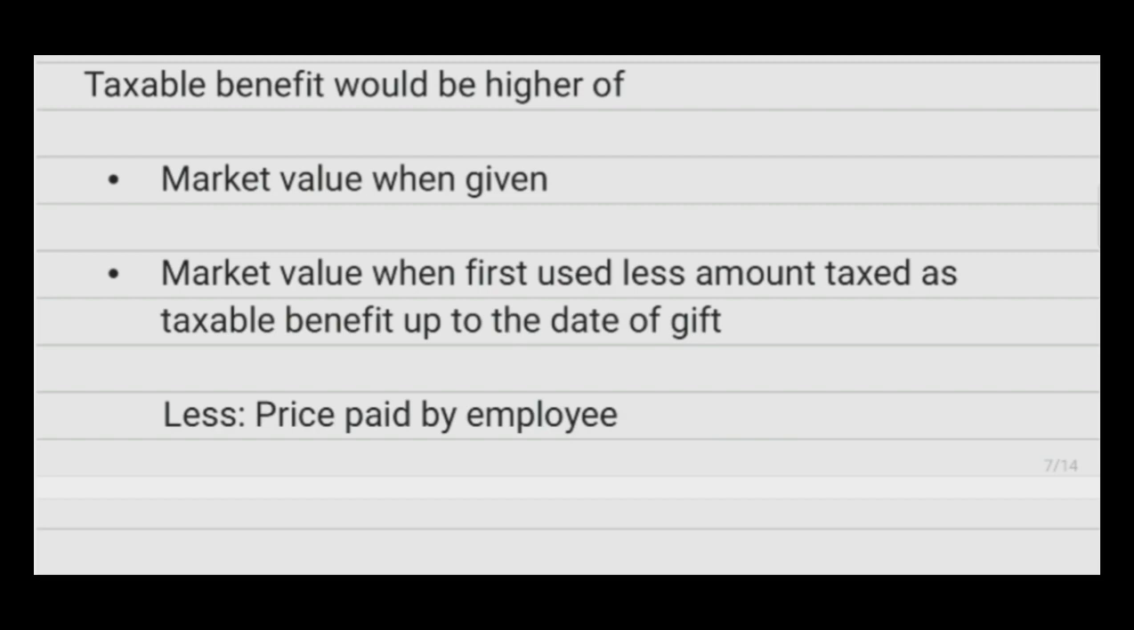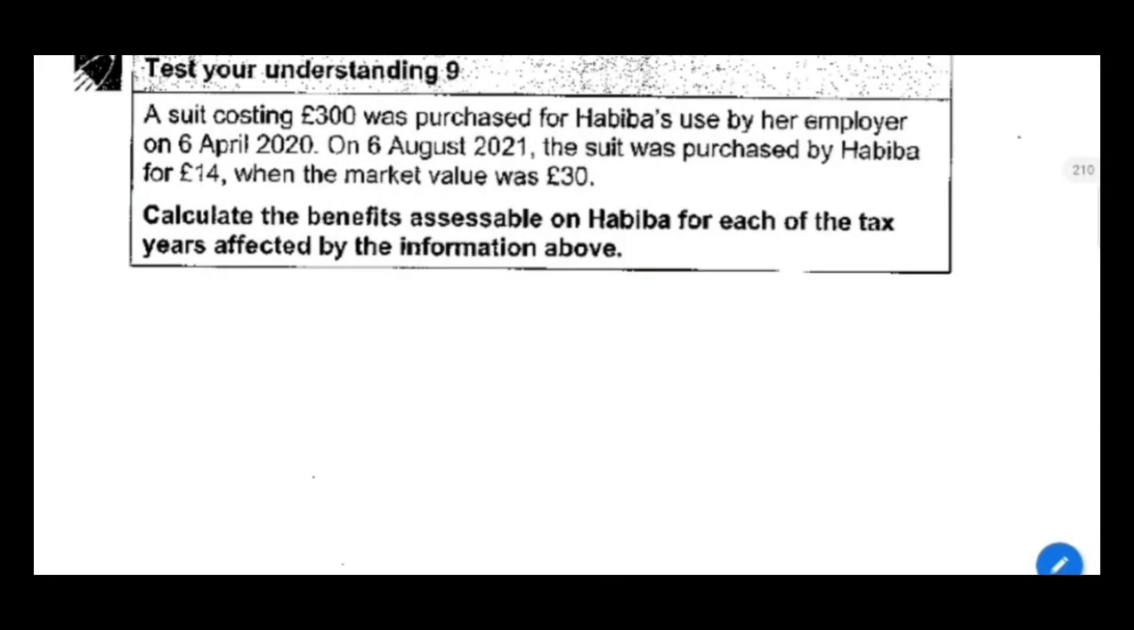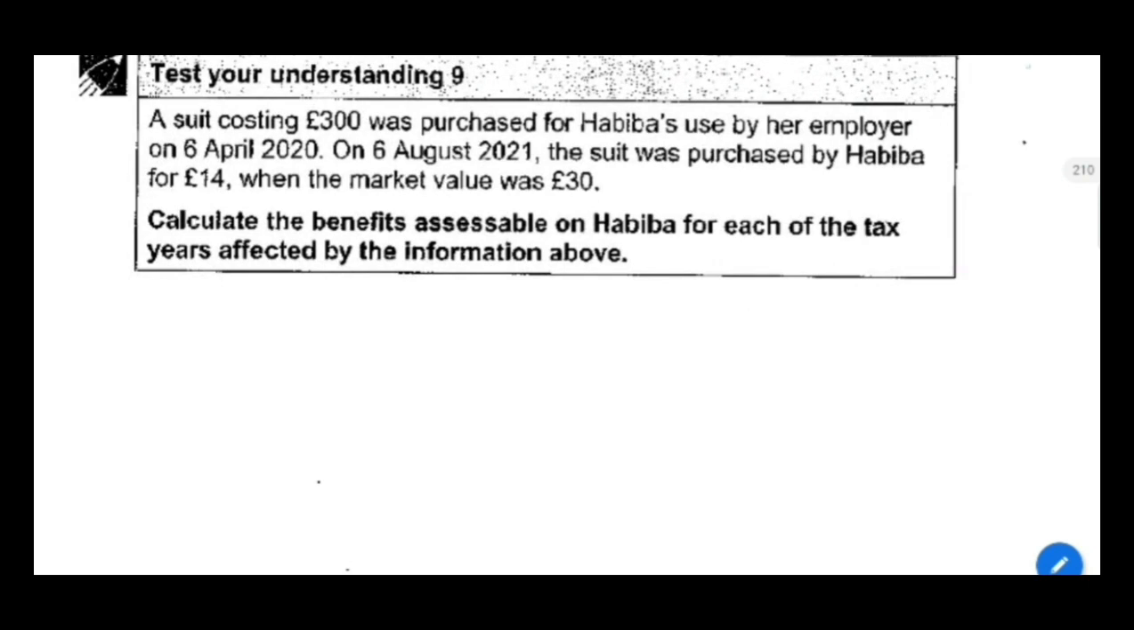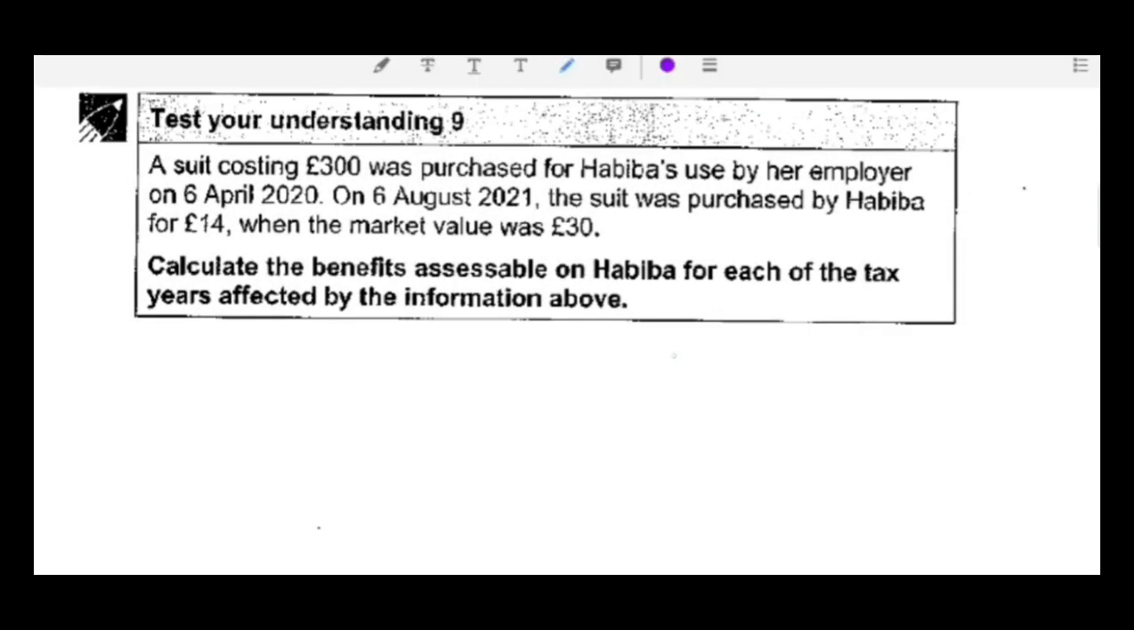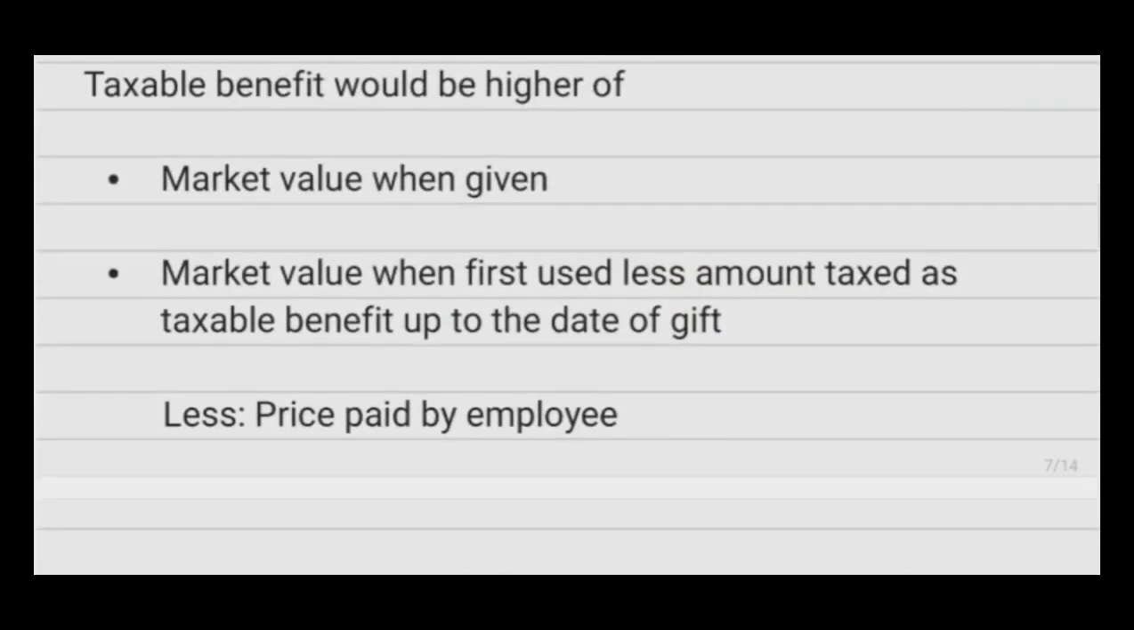So first we have to consider the market value when given, and the market value when this suit was given to Habiba was £30. So £30 is the market value when the suit was given to Habiba. The second rule we have to consider is market value when first used, less amount taxed as taxable benefit up to the date of gift.